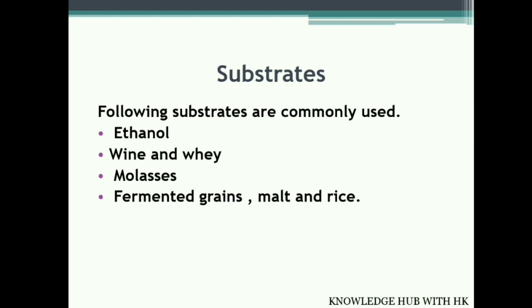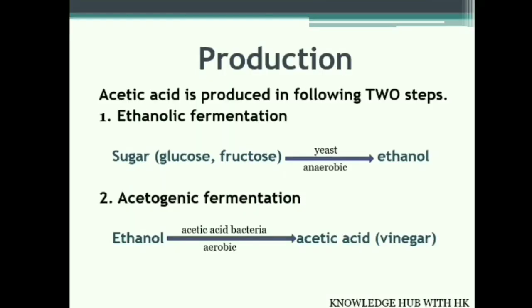There are a number of substrates used for the production of acetic acid. Commonly used substrates are ethanol, wine and whey, molasses, fermented grains and malt, and rice. Fermented grains and malt as well as grapes are used in European countries for the production of acetic acid, whereas rice is used in Asian countries.